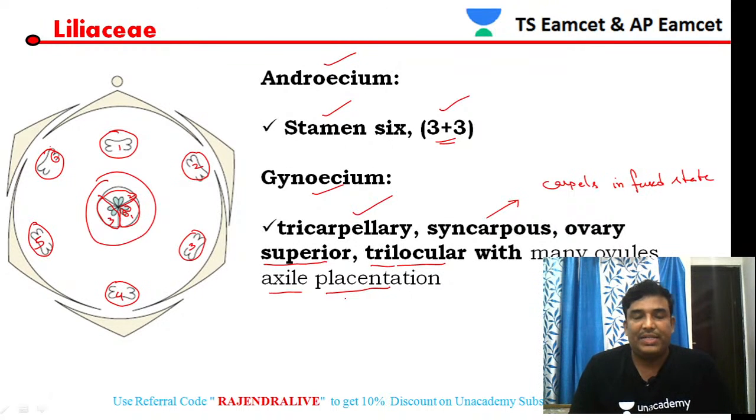Placentation, the arrangement of ovules in an ovary, is called placentation. Once again, placentation means the arrangement of ovules in an ovary, and there are different types of placentation. Axial placentation is a character feature of Liliaceae members. So Liliaceae members exhibit the character feature of axial placentation.